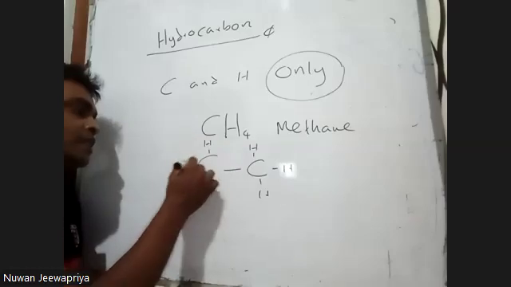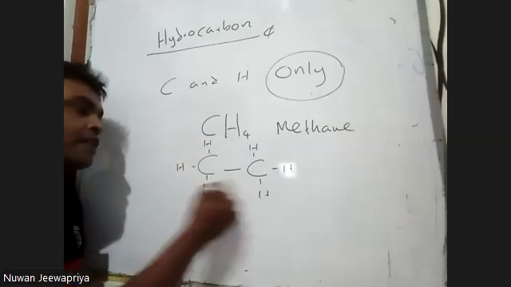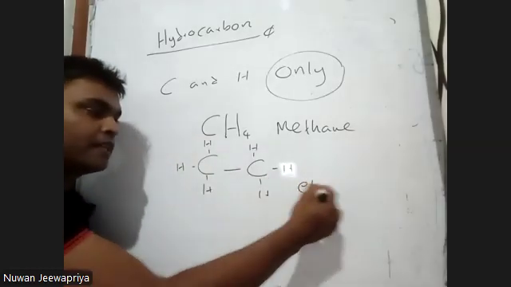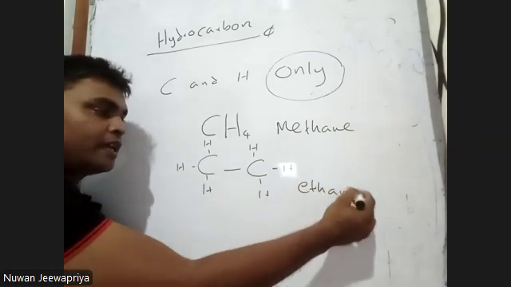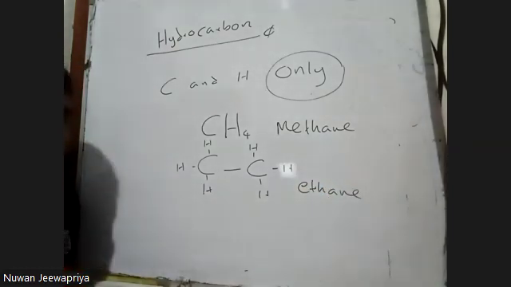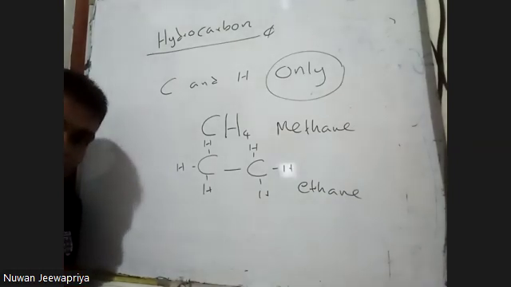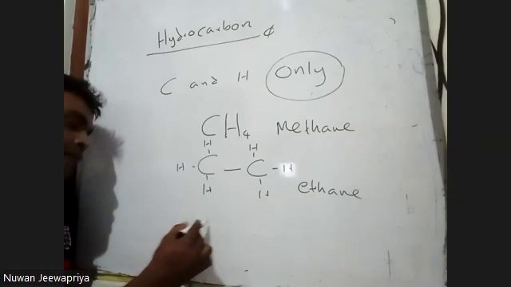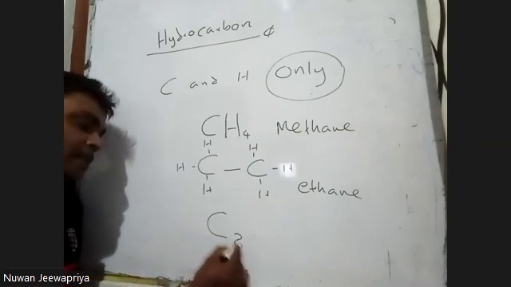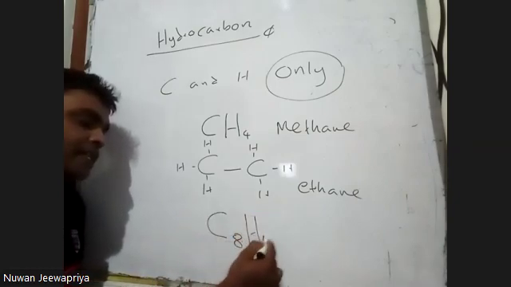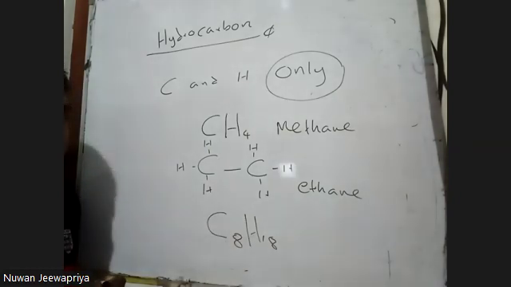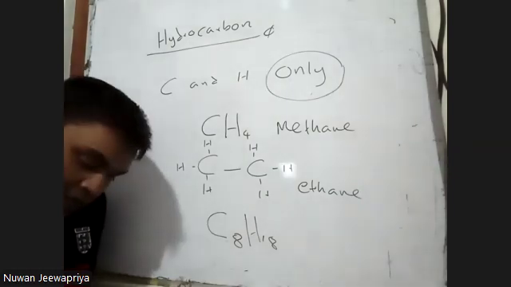This is called ethane. Ethane is also a hydrocarbon. Why? Because it is made out of carbon and hydrogen only. And another very famous one, octane, C8H18. This is a hydrocarbon because it's made of carbon and hydrogen only.